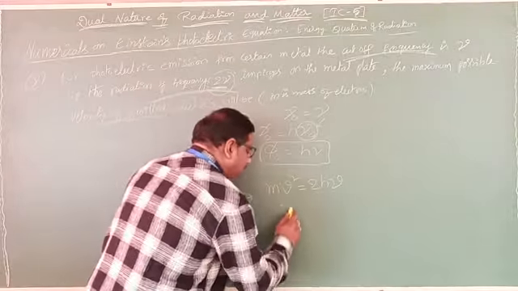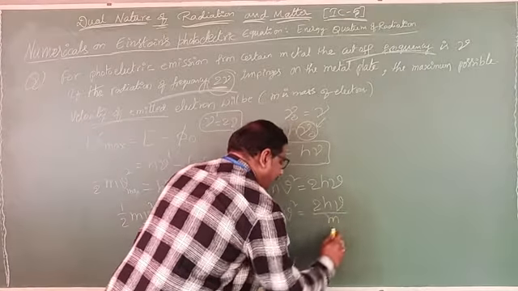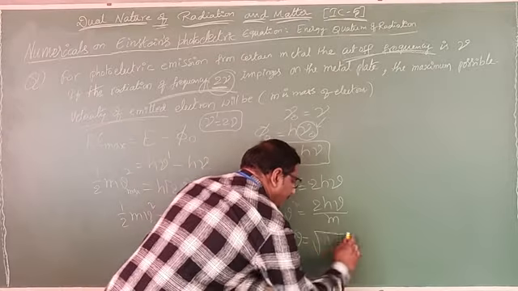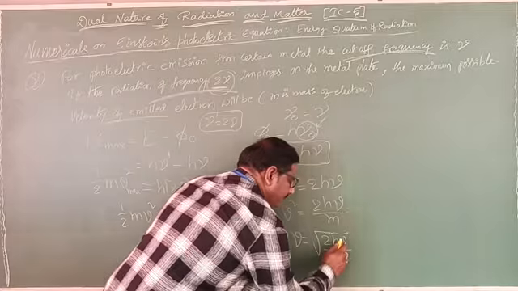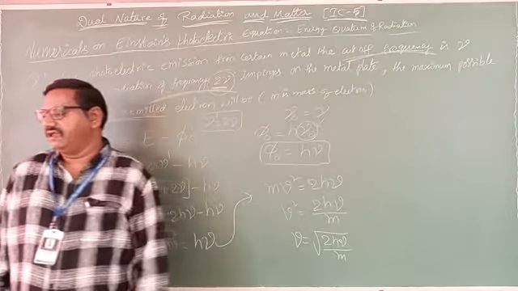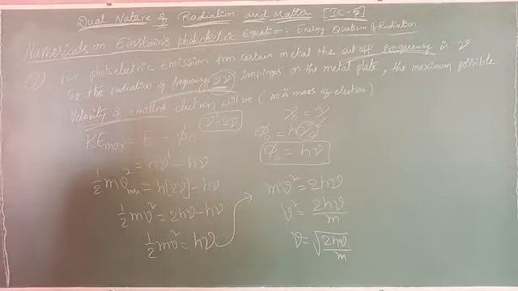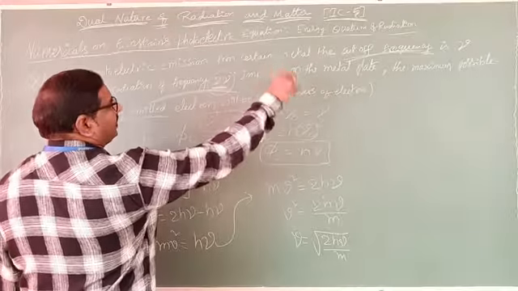From that, v square equals 2 h nu by m, and v equals under root 2 h nu by m. This is the velocity we can get, and this is the answer. Are you understanding clearly? Very simple. They are asking about the photoelectric emission of a certain metal with cutoff frequency.